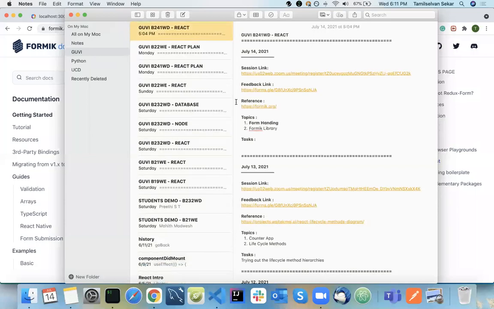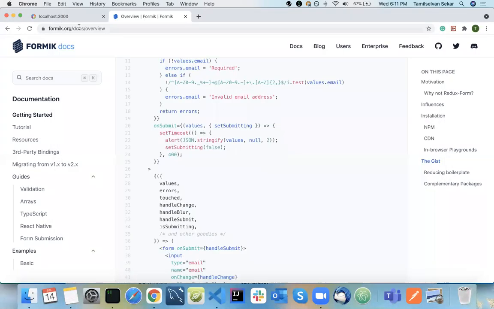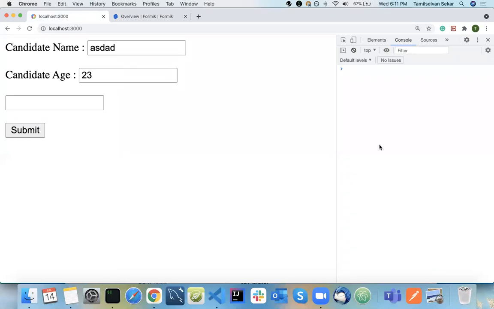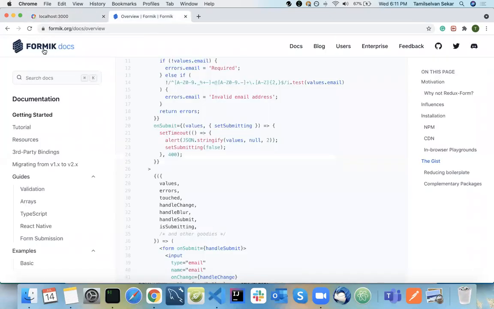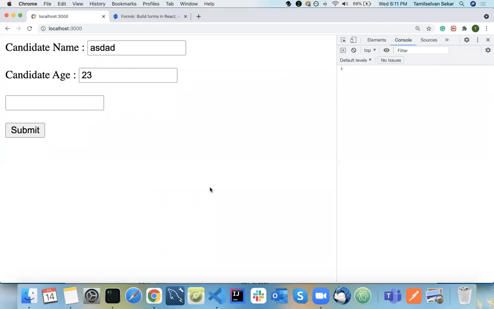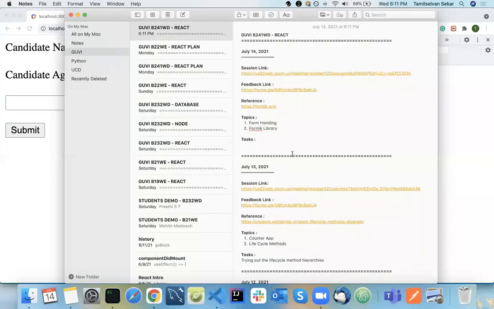That's it for today's session. Please try out all the fields that I showed you. Is the Formik library specific to React? Yes. If you go to the documentation, on the first page itself they show you how to build forms in React, without TS. This is only for React.